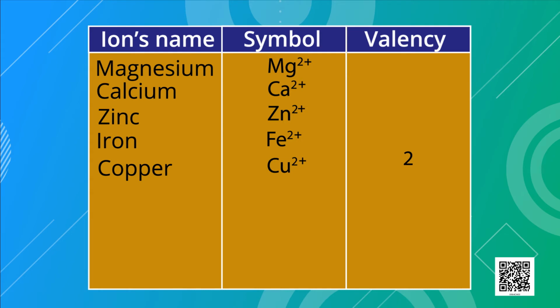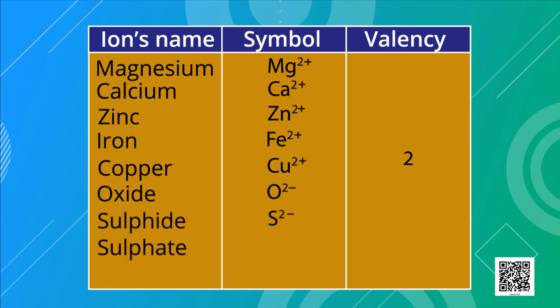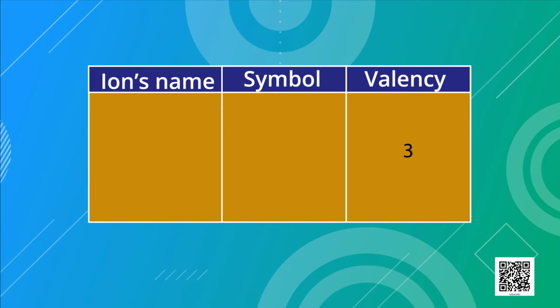Negatively charged ions, that is with valency 2: oxide O2-, sulfide S2-, sulfate SO4 2-, carbonate CO3 2-. Along with these, we have ions with valency 3: aluminium ion Al3+ and iron ferric Fe3+.